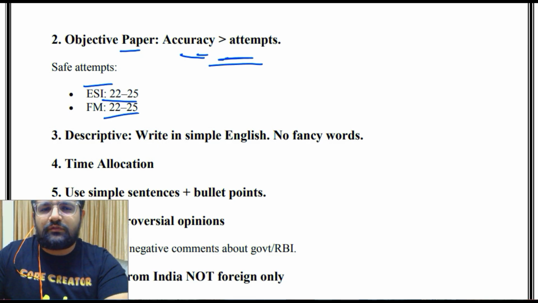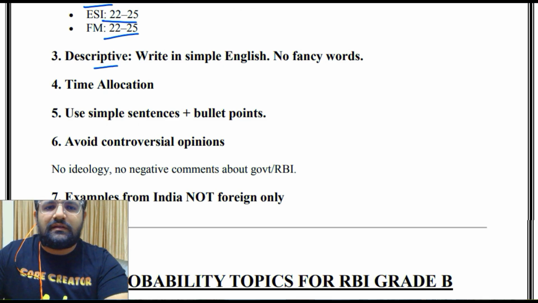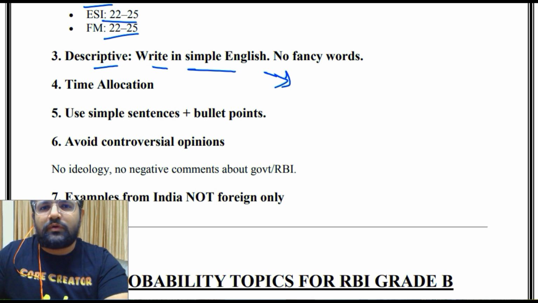Safe side is around 20-22 if you can do correct descriptive. So write in simple English. Don't try to be Shashi Tharoor. In this exam, don't use fancy words. Use very simple English. Your purpose here should be to convey everything very clearly, whatever you are trying to convey, and not to show your vocabulary skills. The main motive is that you are trying to convey to the assessor what you are trying to say.